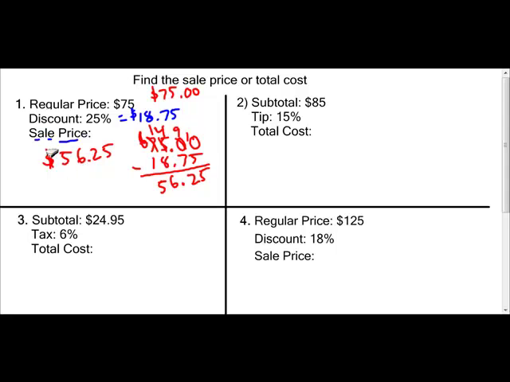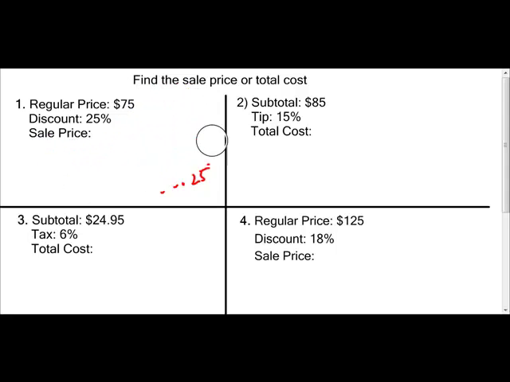Let me show you another way you can do this. You know that the whole thing must equal 100%, correct? Well, the discount is 25%, so if we subtract 25%, that equals 75%. So we know she's not going to pay the 25%. She is going to pay, or he is going to pay, the 75%.